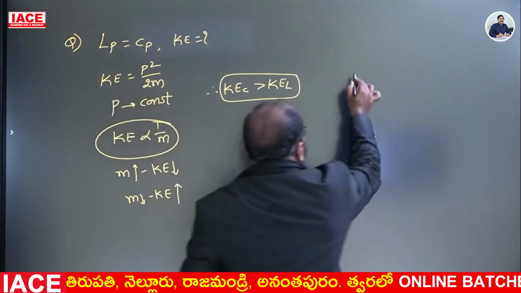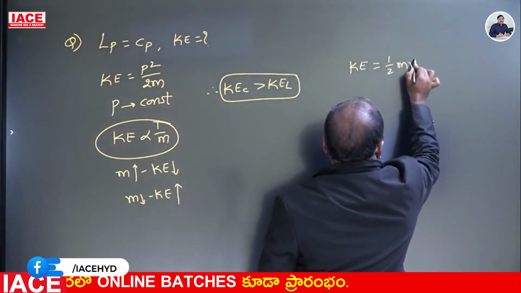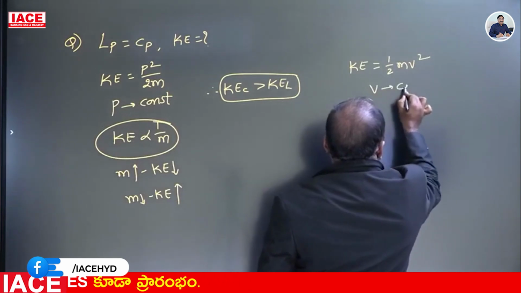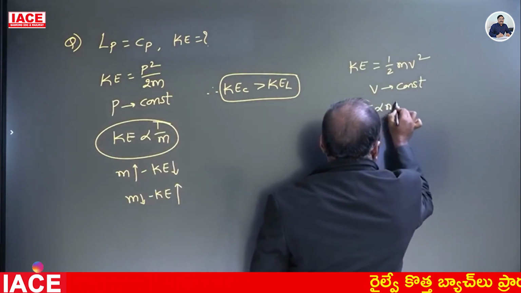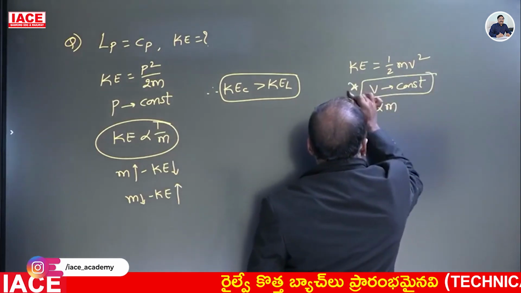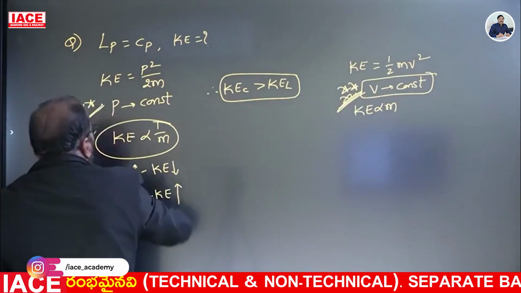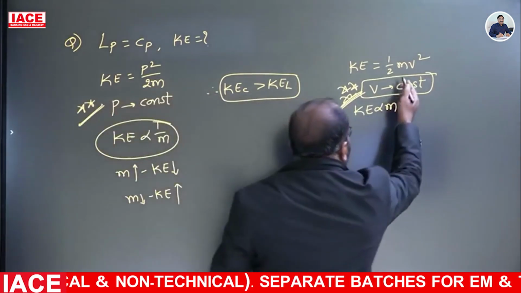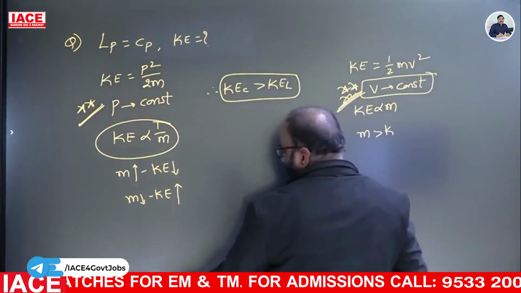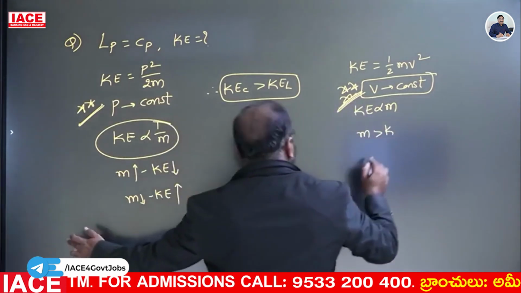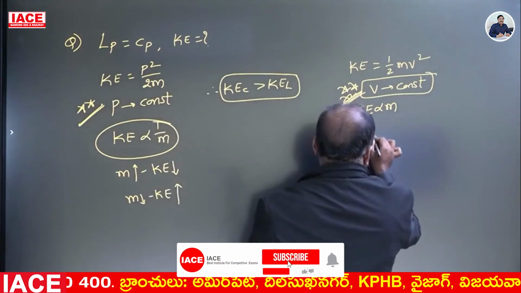In KE is equal to half mv square, if v is constant, KE is directly proportional to m. Here the condition is important. As per the condition we can conclude KE is directly proportional to m. If the mass of the body increases, kinetic energy also increases.